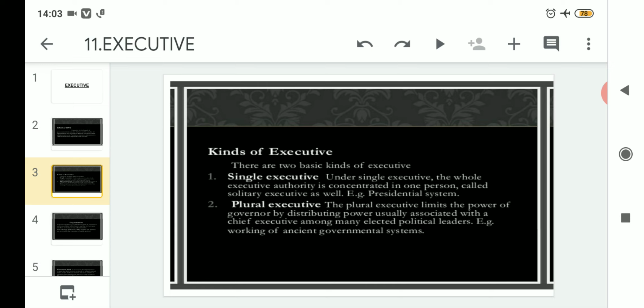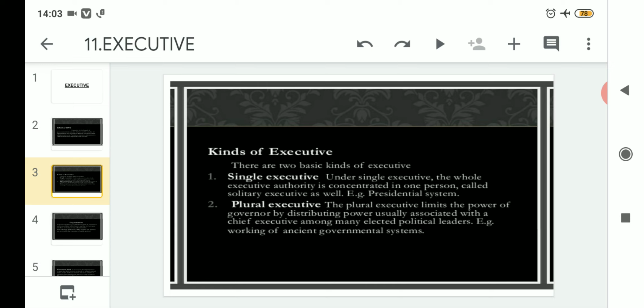Clear? As by the word itself, you can easily understand that, as we know, the executive is the branch of the government that executes the law, and here many persons are involved. Maybe that can be ministers also, that can be president also, that can be other civil servants also. So talking about the single executive, we can say that whatever the authority of the executive is, under single executive it is in the hands of a single person. Clear? And the whole power is given to that particular individual or one person.